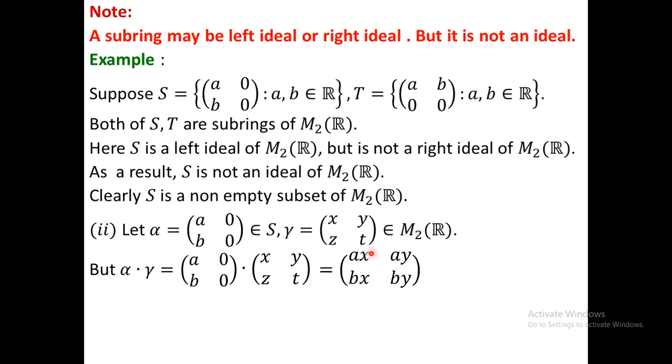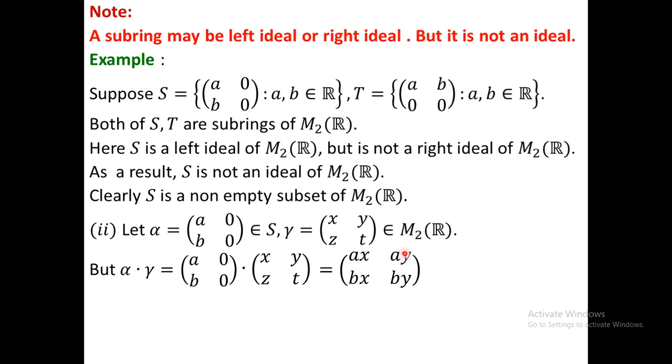Sometimes it is an element of S, because if you take y as 0, then those two elements must be 0. If you take a and b both 0, then this will be 0 0. In that case it will be an element of S. But not in all cases. If you take a, b and y all non-zero, then those entries must be non-zero.